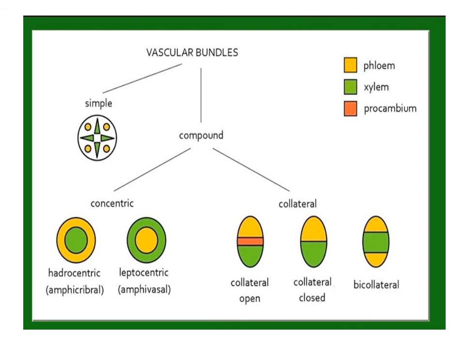Here is the classification of vascular bundle in simple and compound type of plant. In simple, they are alternate or mostly radial, and in compound they are concentric and collateral. Concentric is further classified into two types, heterocentric and leptocentric, and collateral is further classified according to the presence of the cambium. They are collateral open, collateral close or bicollateral.